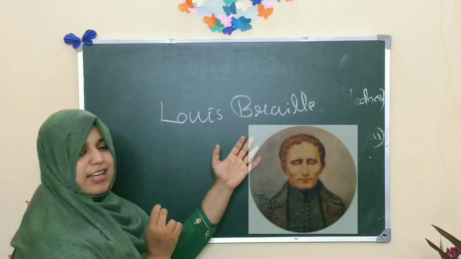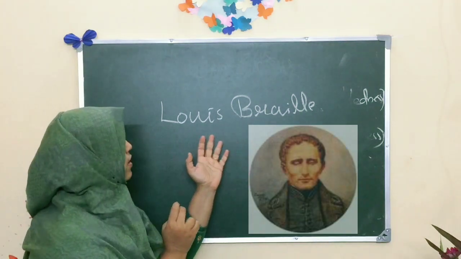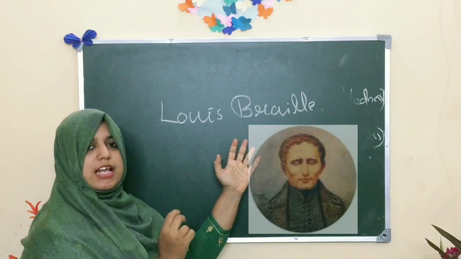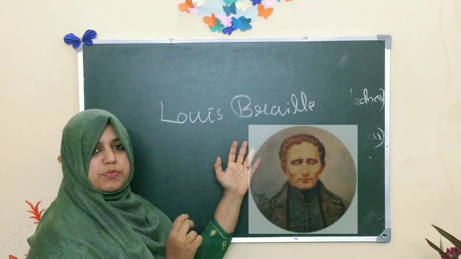He himself was a visually challenged person.